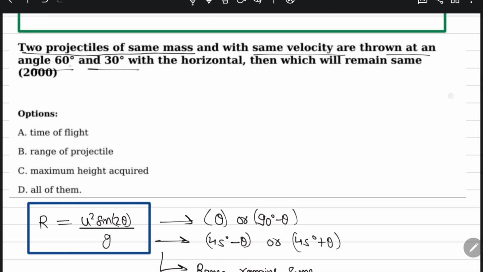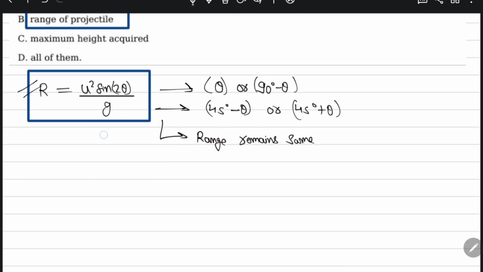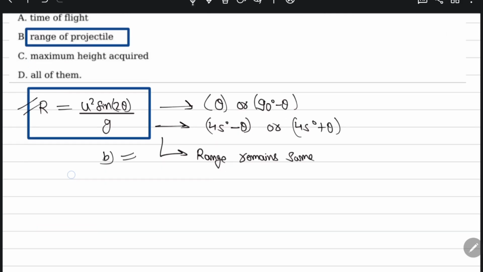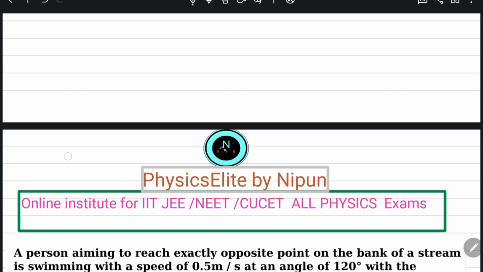So here you see one angle is 60 degree, then the other is 90 minus 60, that is 30 degree. So the range remains the same. So which option is correct? Option B is correct. Alright, do you understand now? These are basic questions. So I proceed to the next question.